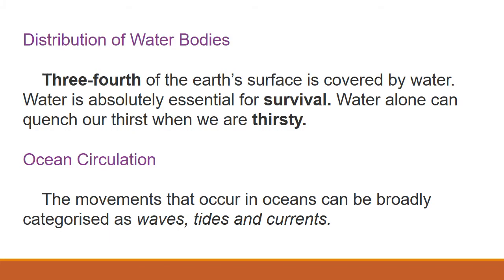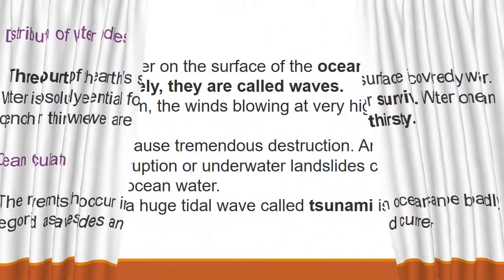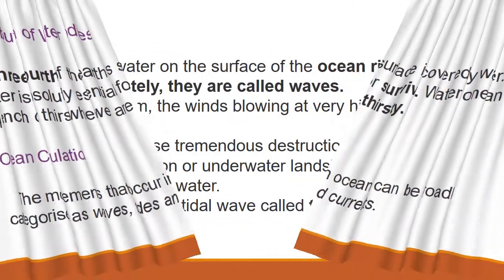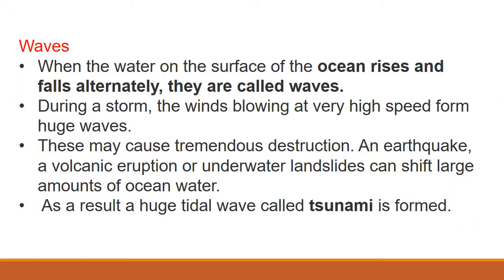So first we are going to see about waves. What is a wave? When the water surface of the ocean rises and falls alternately, they are called waves. First it rises, then it falls, this is called a wave.